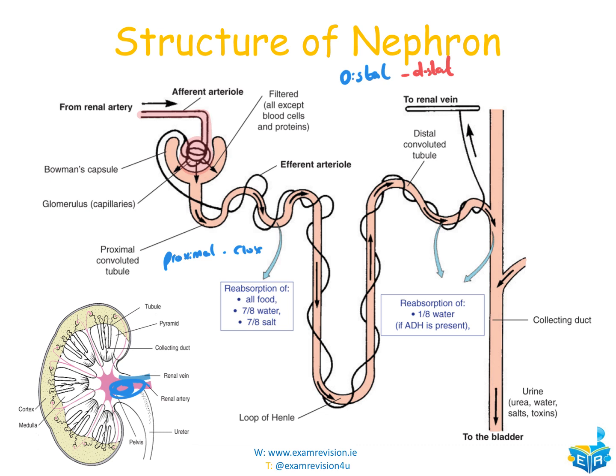And then following on from that, we're going to reach our collecting duct, and this is where the urine, urea, water, salt, toxins, that can be passed off to the bladder. And then we can see here that the blood vessel actually goes back to the renal vein. Okay, so that's the idea of the structure of the nephron.